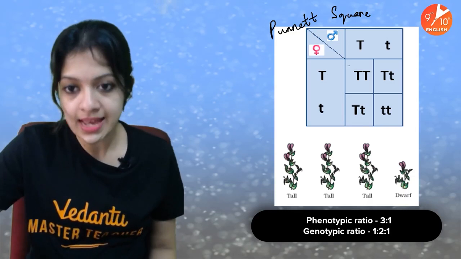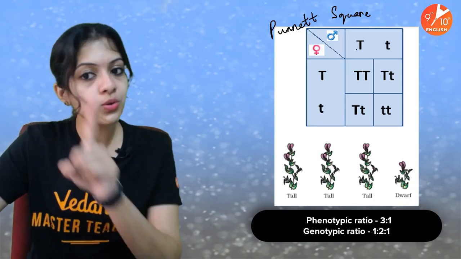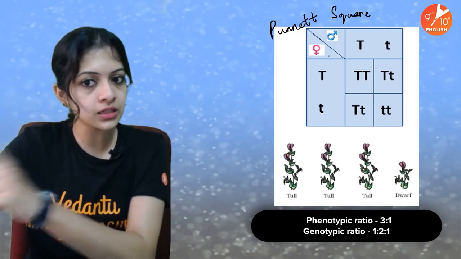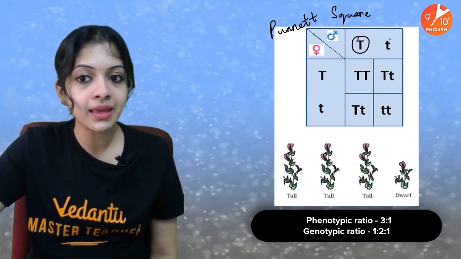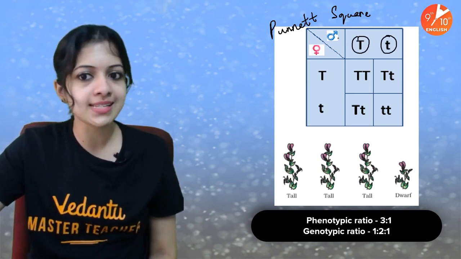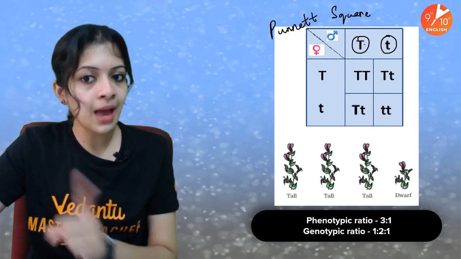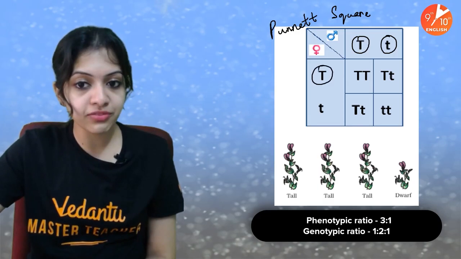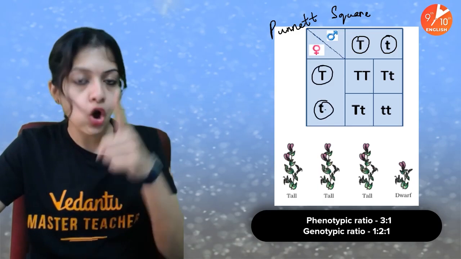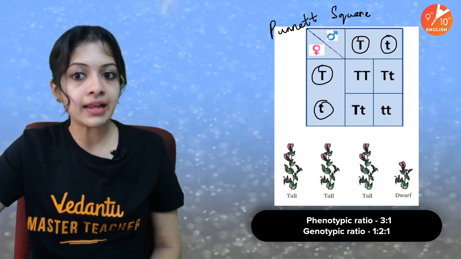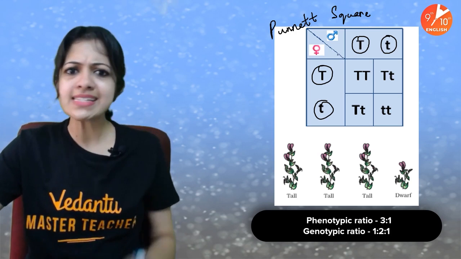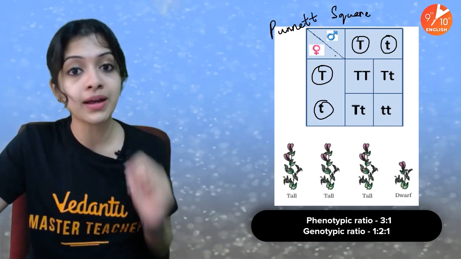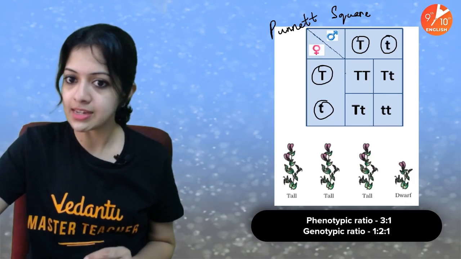So what you see here is, in the Punnett square, along the rows and columns, along one of them, either the row or the column, you represent the gametes of one parent. For example, the gametes of the male parent are represented in the row here, and the gametes of the female parent are represented in the column here. Okay, so female and male. And why is it both the same? Because it is self-fertilization. I told you this is the self-fertilization of the F1 offsprings, which we have represented here.